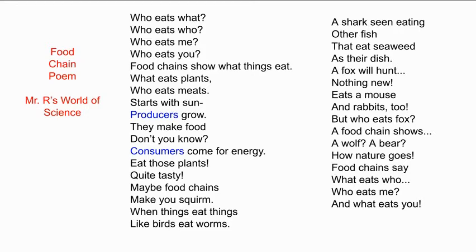Who eats what? Who eats who? Who eats me? Who eats you? Food chains show what things eat. What eats plants? Who eats meats? Starts with sun, producers grow. They make food, don't you know? Consumers come for energy. Eat those plants. Quite tasty. Maybe food chains make you squirm when things eat things like birds eat worms.